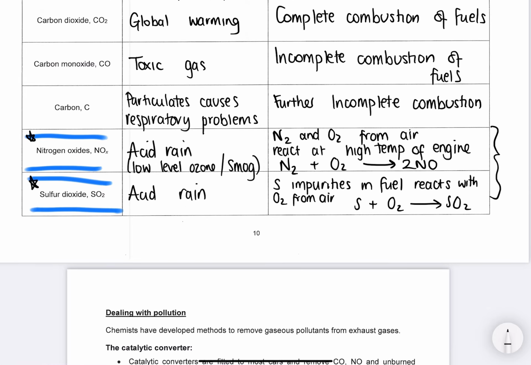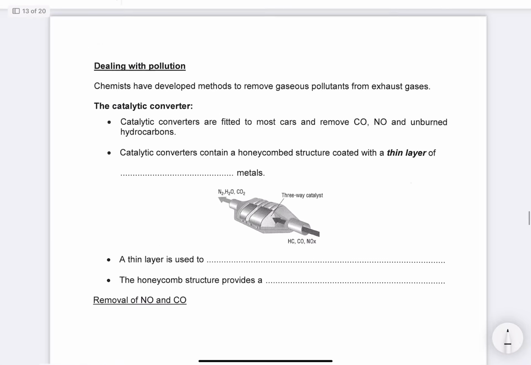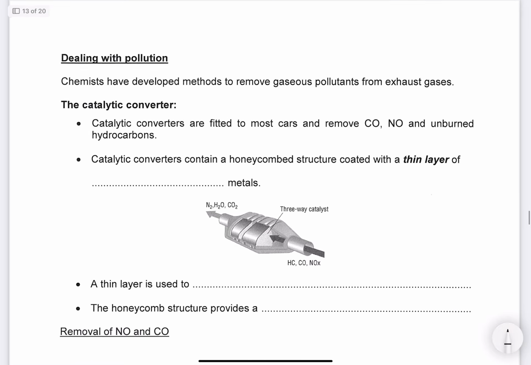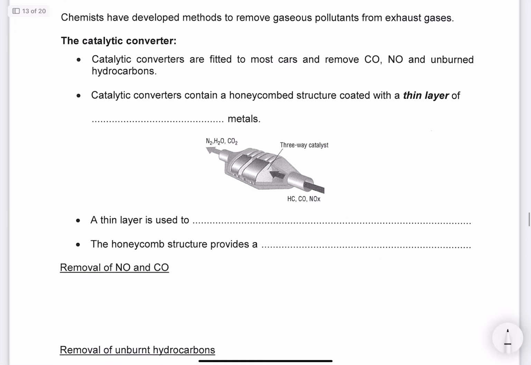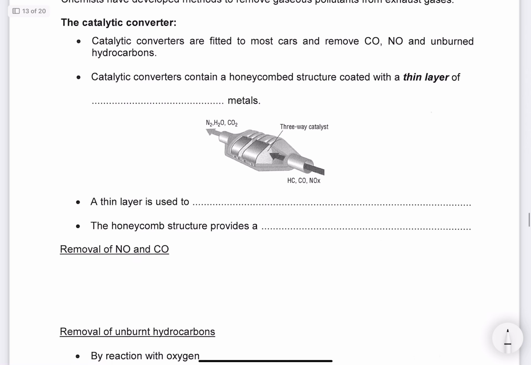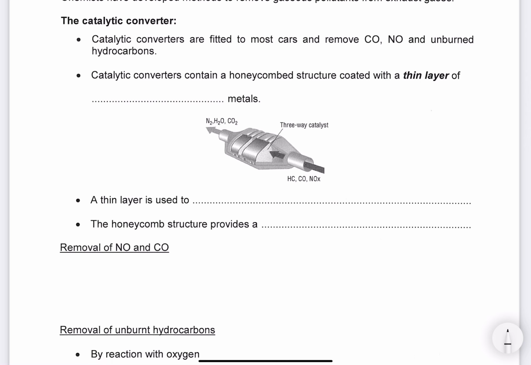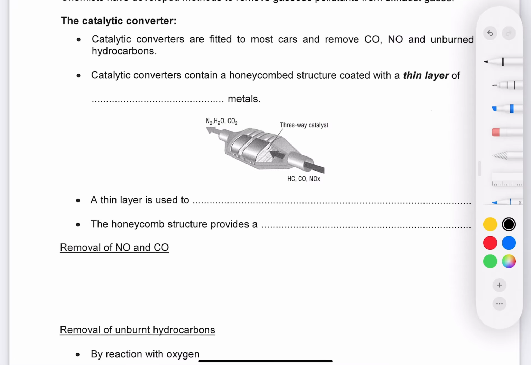So our next thing is to look at how we can deal with some of this pollution. One of the things that we do with a car is we attach a catalytic converter, and that removes carbon monoxide, nitrogen monoxide, and the unburnt hydrocarbons. So it's removing 3 of our pollutants.